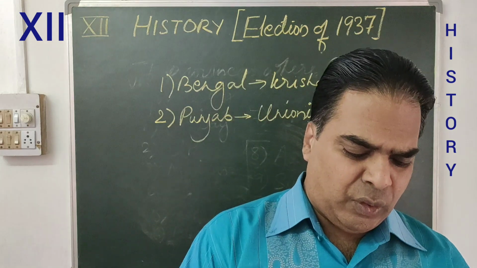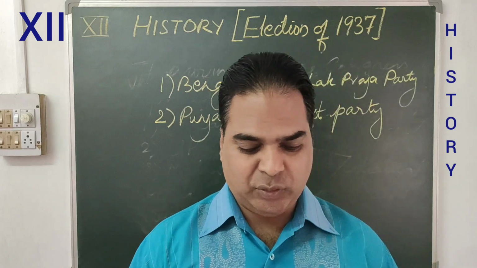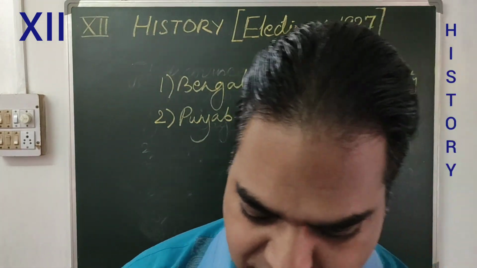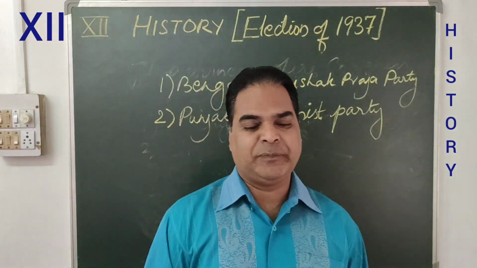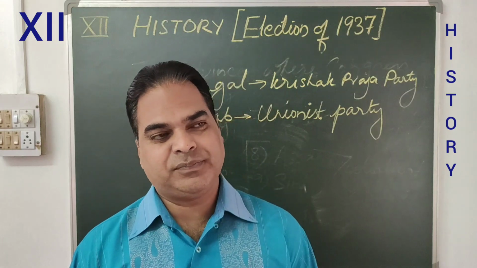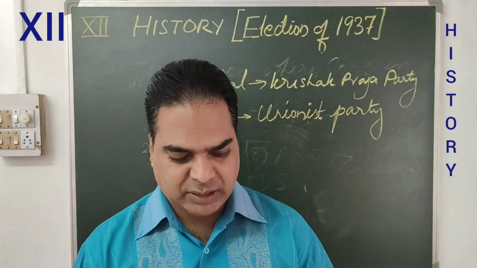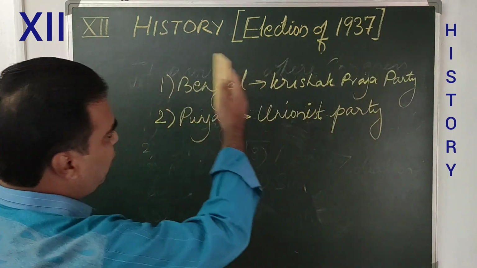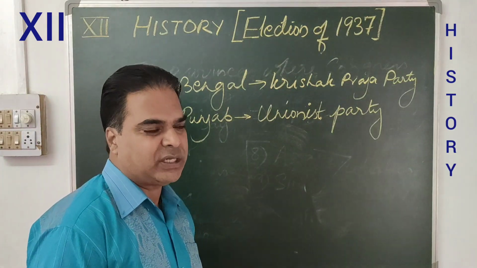Now, once you are given the power, you know that with power comes responsibility, and during the election time, the Congress had even promised the people what all things they were going to change when they formed the government. So one by one we will be discussing it again. So this is all about the result of 1937, I told you. Hope you understood it clearly.